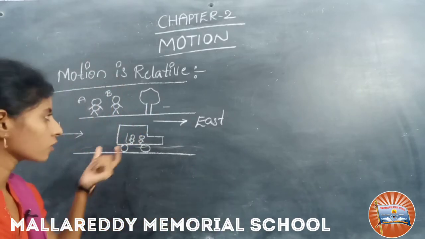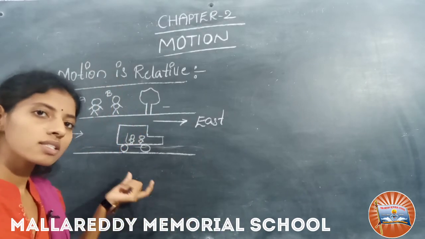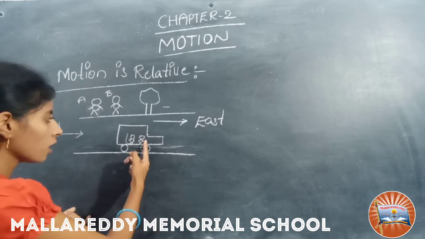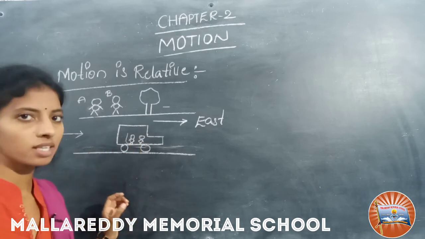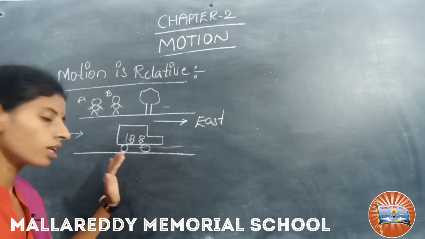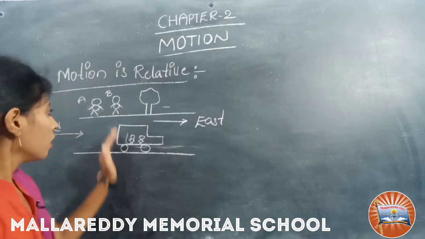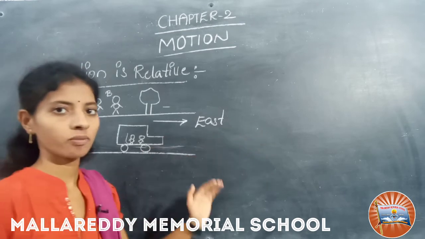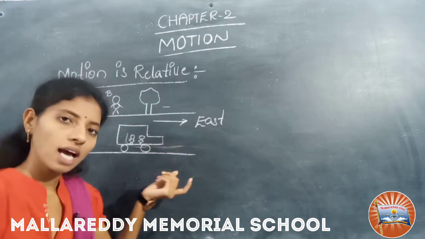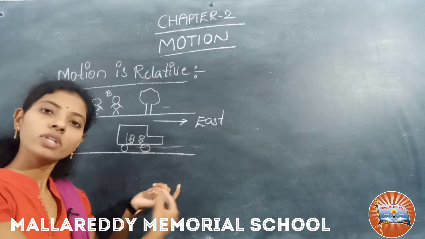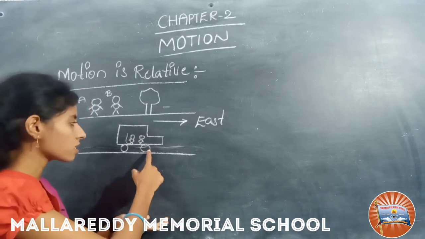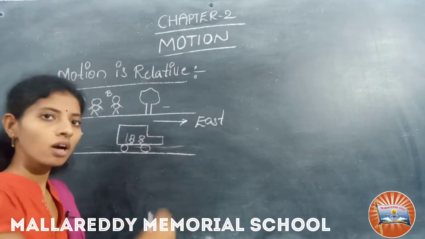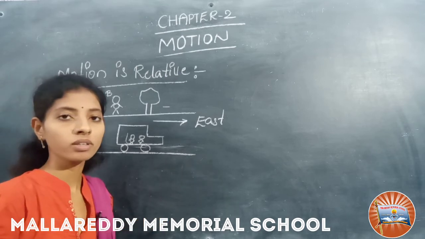Again A asks B, what is the state of motion of the persons inside the car, that means the driver and passenger? B says that they are also moving like the car. Now A asks how you decide that the car, the passenger and the driver are moving.